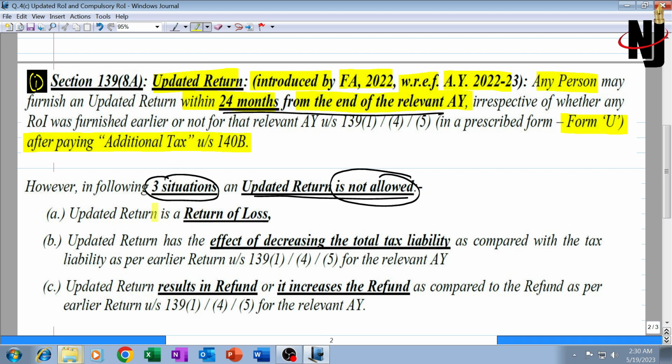Second part, 3 situations under which updated return is not allowed to be filed. Which are these 3 circumstances? In case the updated return is a return of loss, or in case the effect of the updated return is decreasing the total tax liability as compared to the original tax liability computed as per earlier return filed under section 139(1), that is regular return, or under 139(4) belated return, or 139(5) revised return. Simply, if the updated return is a return of loss, or it reduces the previous tax liability, or it results in refund, or it increases the refund as compared to the earlier return filed under 139(1), 139(4) or 139(5), then updated return cannot be filed.